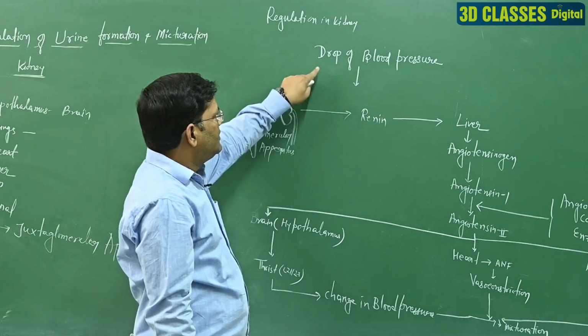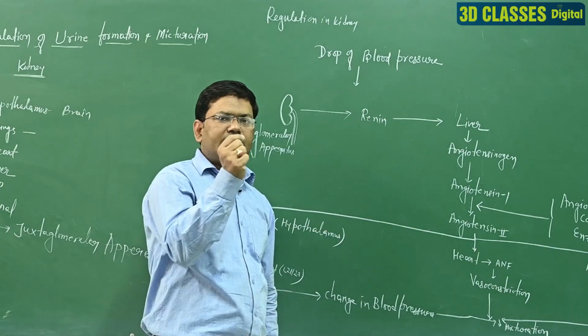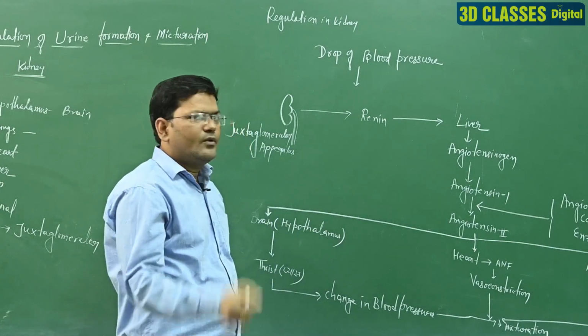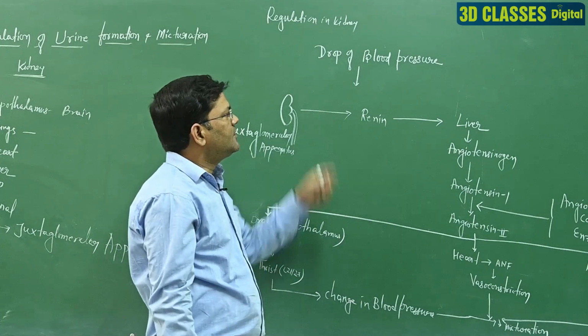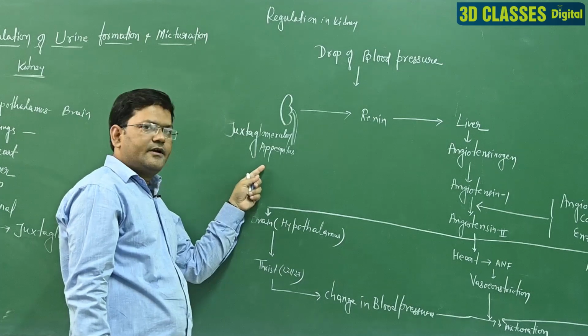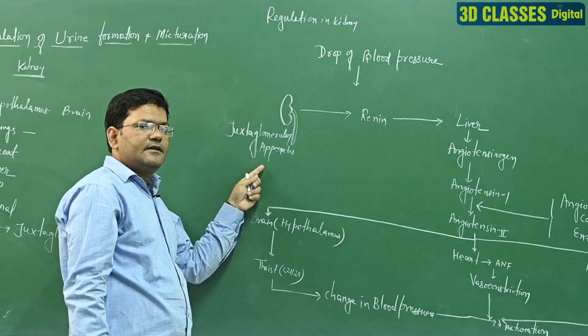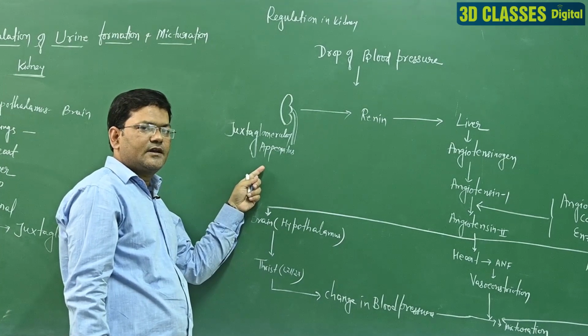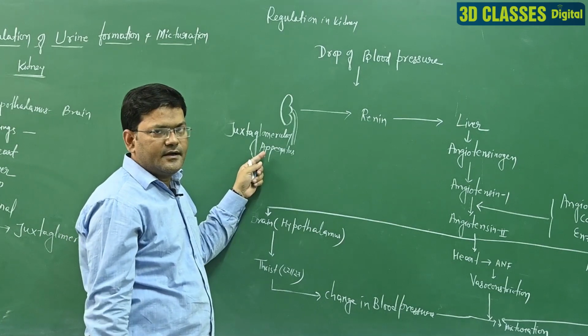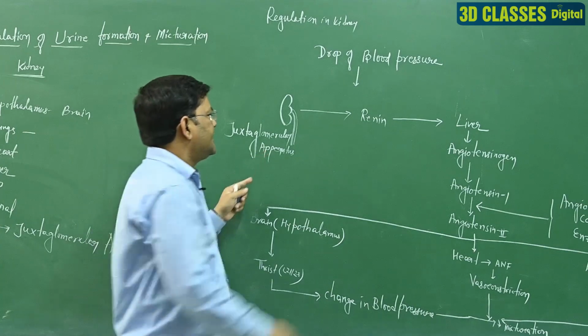And when the blood pressure drops, even very slightly, say a point in a minute, at that time the juxtaglomerular apparatus, that means the macula densa and juxtaglomerular cell combined, in the kidney, or you can say a nephron, releases renin.